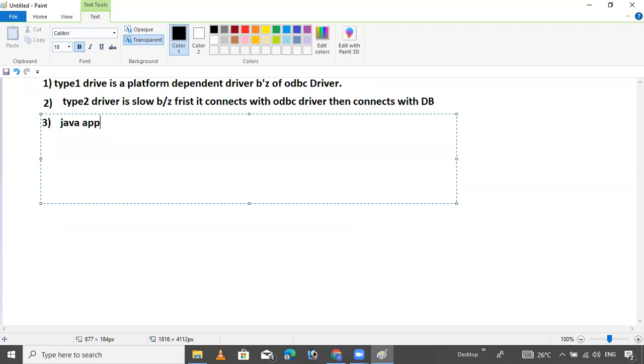A Java application cannot use type 1 driver to connect with the database.